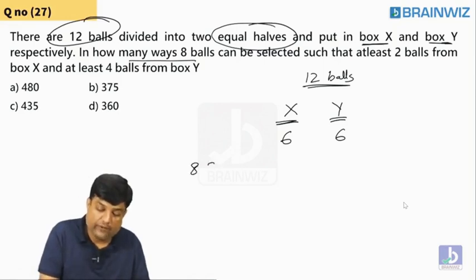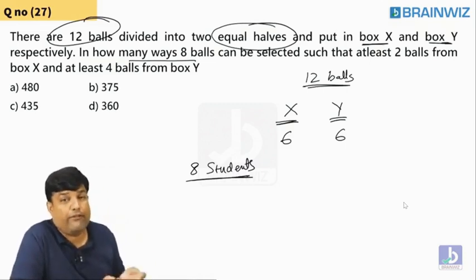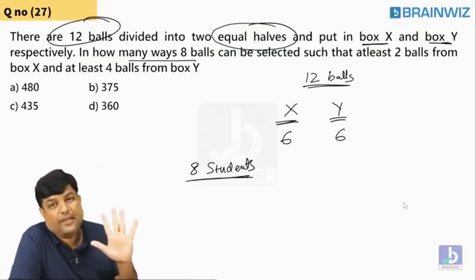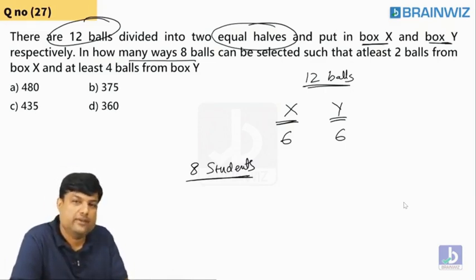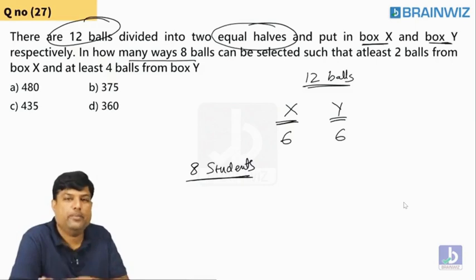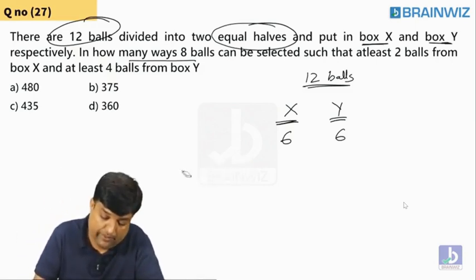8 students have to be selected. Are you understanding? In the previous question, how many students? Fixed 5 students must be selected. But it's not like that. 8 students have to be selected from box X and box Y. Mandatory 8 people, that you should not negotiate. You can say 8 people or you can say 8 balls.